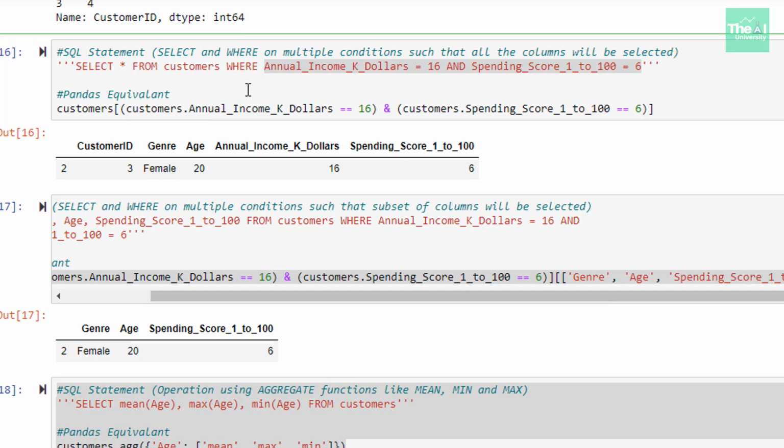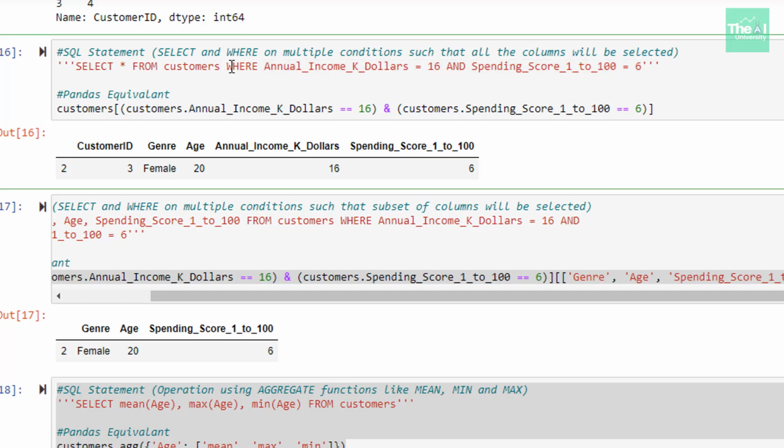Here the select statement contains a where clause to filter the records on the basis of 2 conditions: annual income K dollars equal to 16 and spending score 1 to 100 equal to 6. These are the 2 conditions on the basis of which the records will be selected, and we will get the result only when both of these conditions are true. Since there is a star after the select statement, all the columns will be selected.